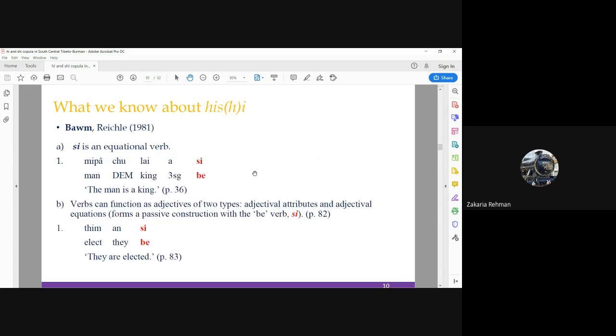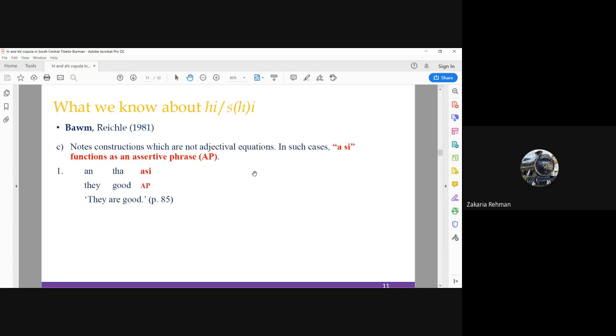Now we'll move to the central branch. Reichel identifies the equational function of the C copula in BOM, as seen in example A1. She makes a crucial observation that verbs can function as two types of adjectives, adjectival attributes and adjectival equations. The latter resembles passive constructions as demonstrated in B1. Reichel also notes that constructions which are not adjectival equations but contain C use C as an assertive phrase. In example C1, C does not agree with the third person plural participant but with a singular participant.